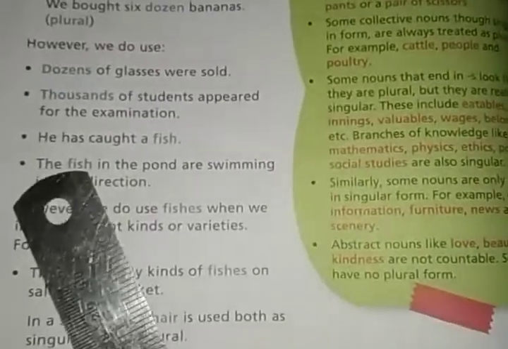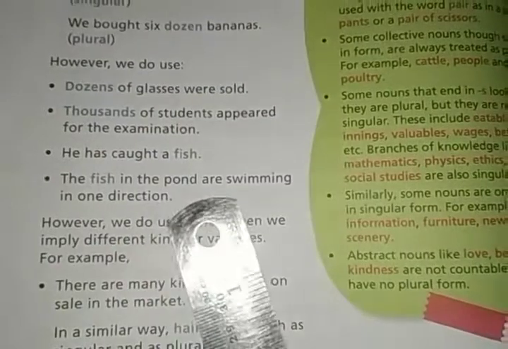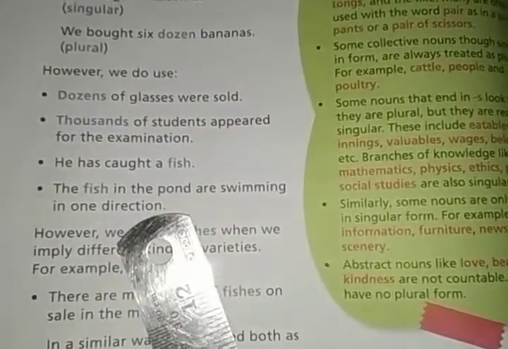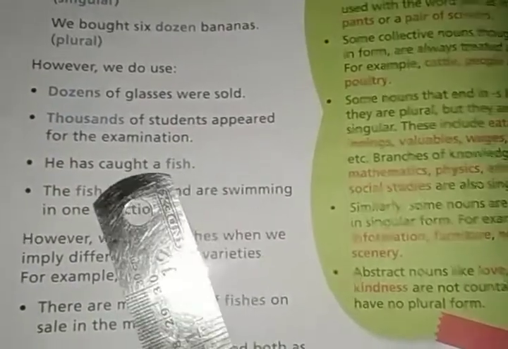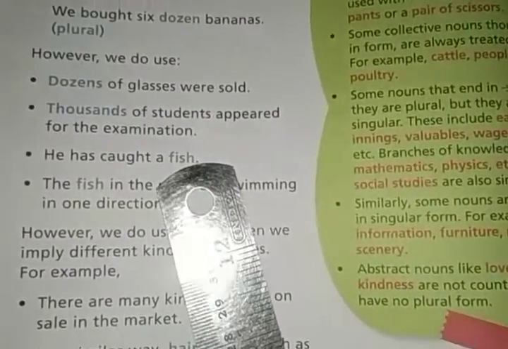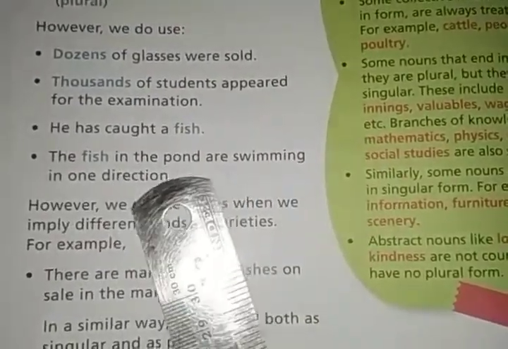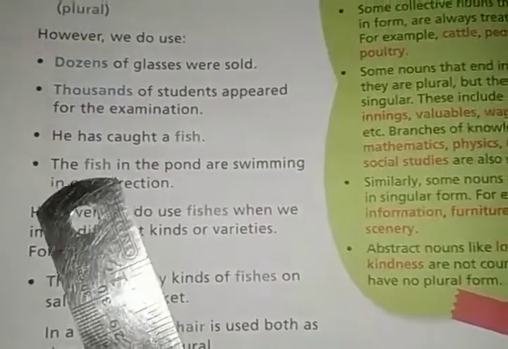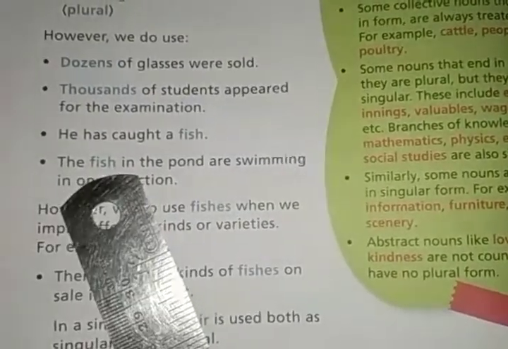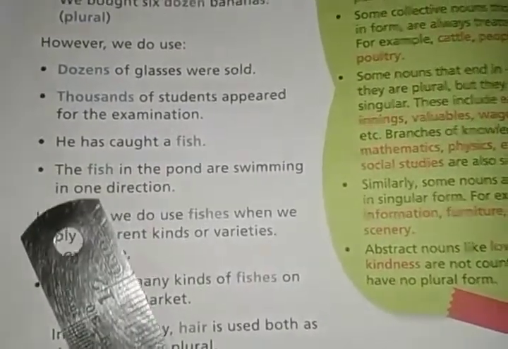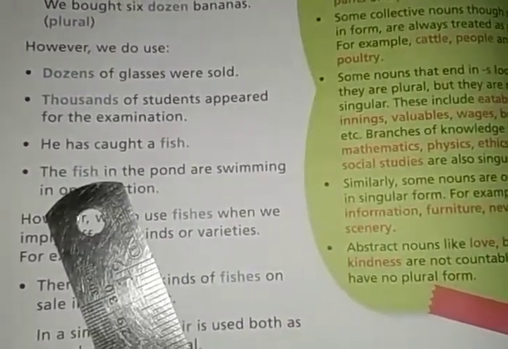He has caught a fish. The fish in the pond are swimming in one direction. Look at the sentence: here a fish is written, so it is the singular form of the word fish. In the next one, the fish in the pond are swimming, so there are several fish, right? That means it is written in the plural form, but the word fish doesn't change.